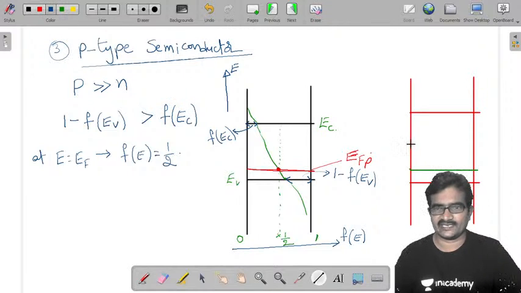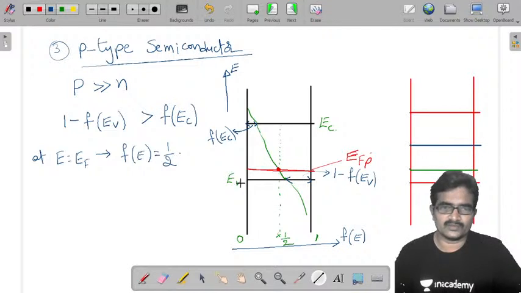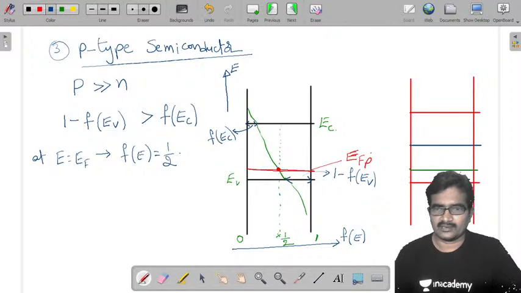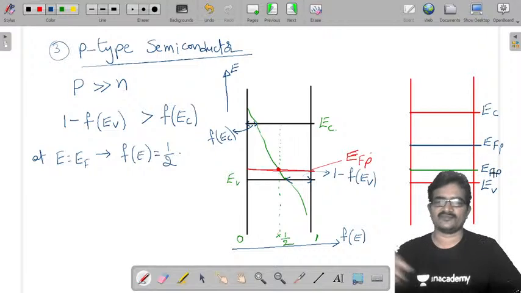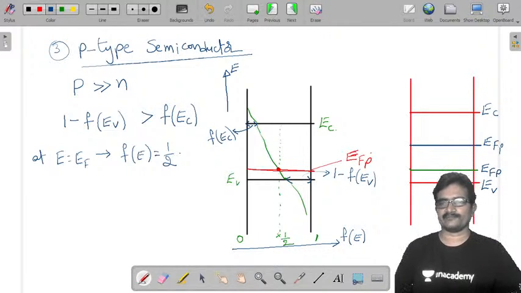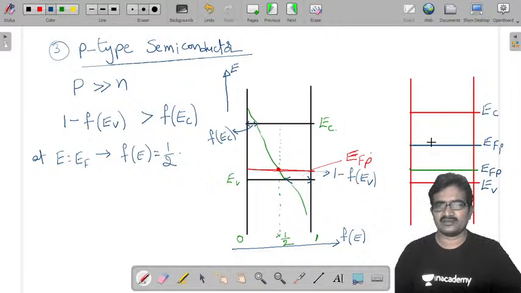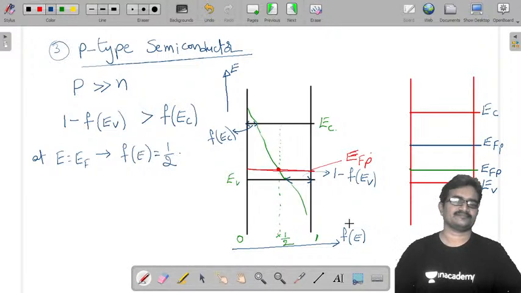So this is EF at center approximately. Now this is EV, EC, EFI at center. Now this is EFP. Okay, so this is about the complete energy band diagram of a p-type semiconductor.